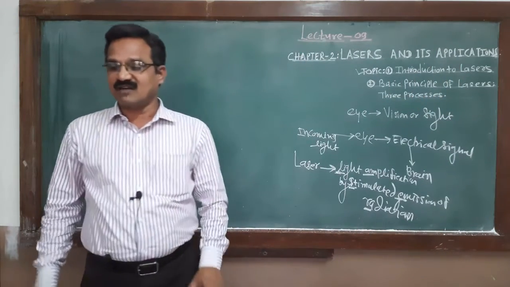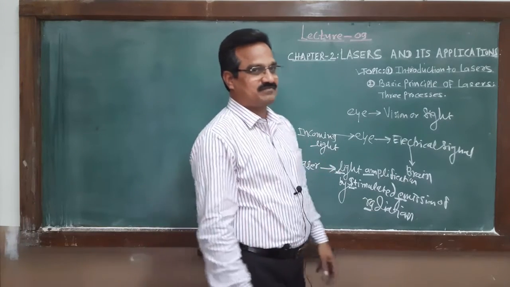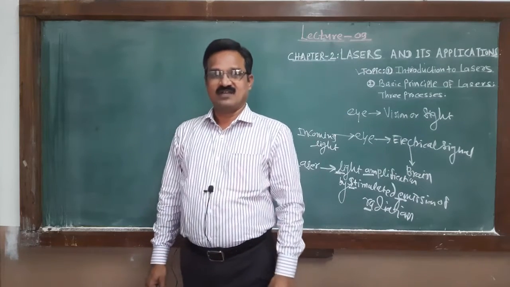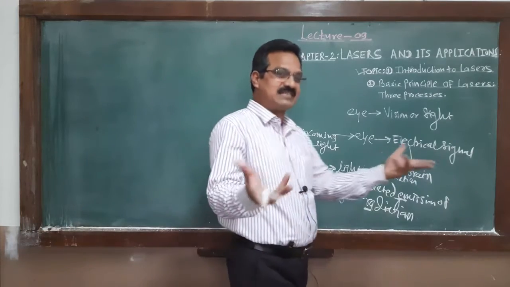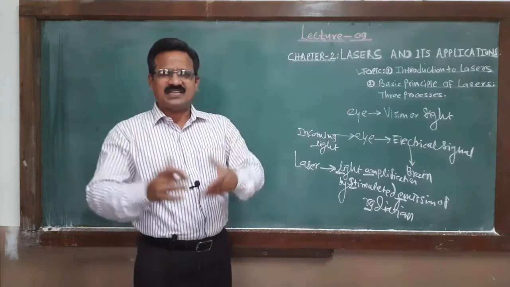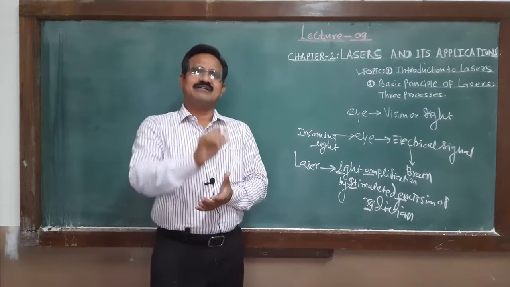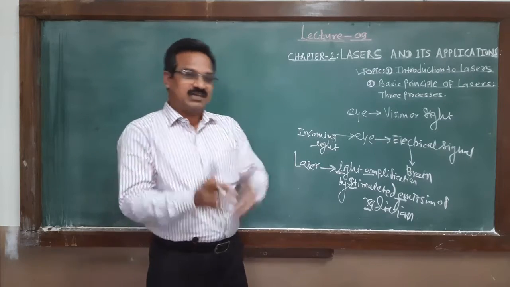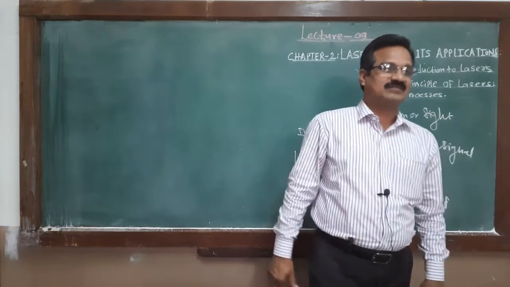But you remember that nowadays different types of lasers are used for the production of light, and these lasers are solid state laser and gaseous laser. And the light emitted by that is actually the laser, that may be visible or that may be invisible, generally in the region of ultraviolet and infrared.